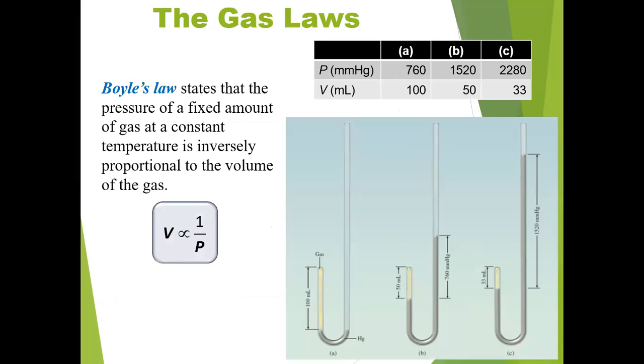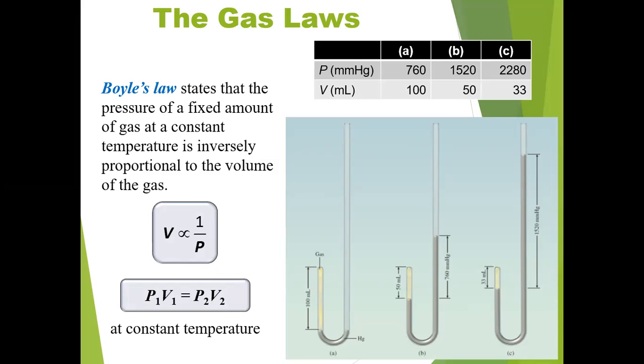Now, the gas laws. Number one, Boyle's law. Boyle's law states that the pressure of a fixed amount of gas at constant temperature is inversely proportional to the volume of the gas. And this is the formula: V is inversely proportional to P. It means volume is inversely proportional to pressure, and these are some pictures which describe how volume is inversely proportional to pressure.